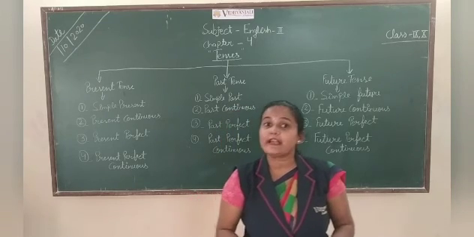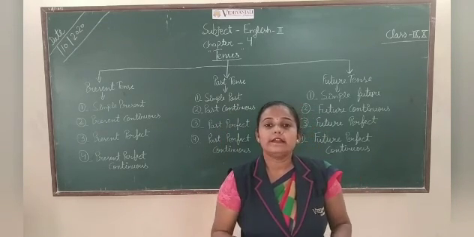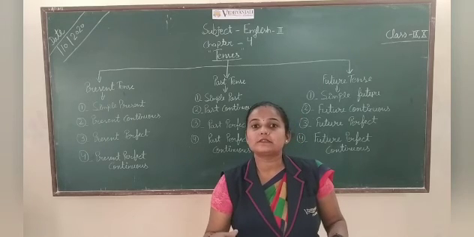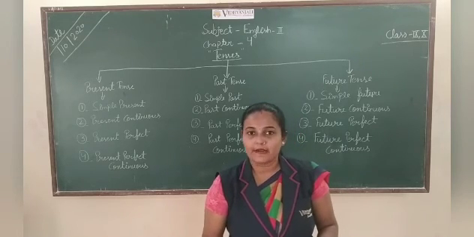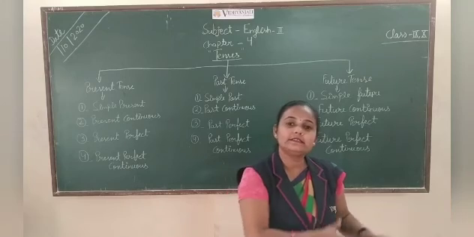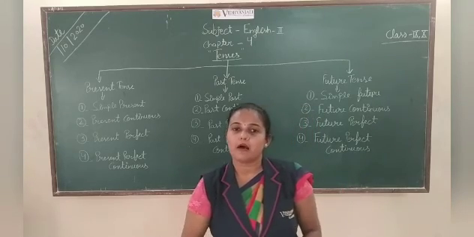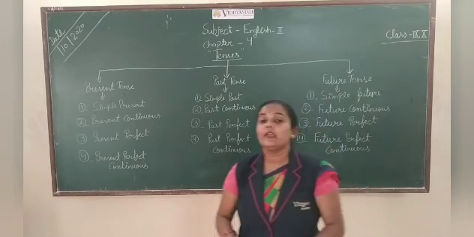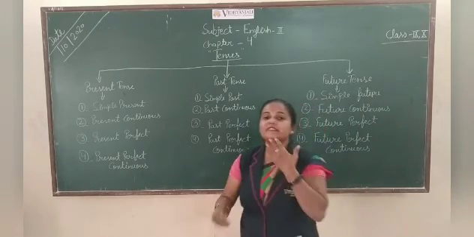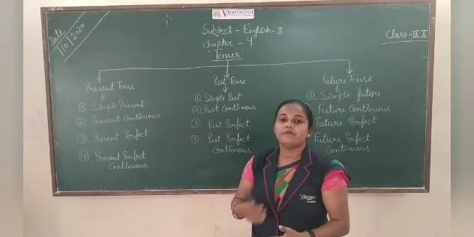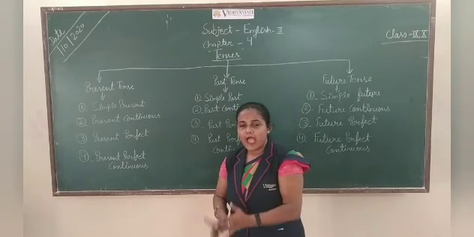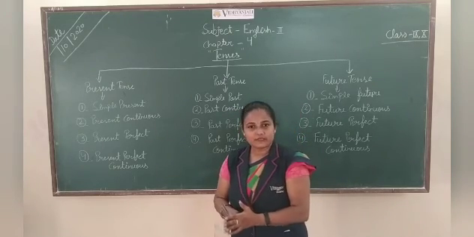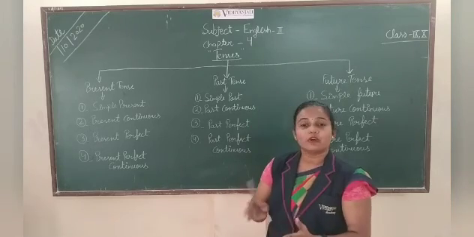In which tense did we study the past time? We studied what has happened in the past, in past tense. And when you speak something and the incident is happening, what is the time?